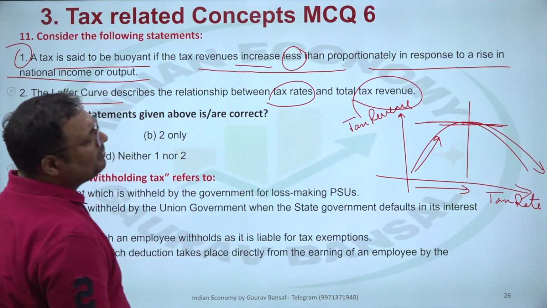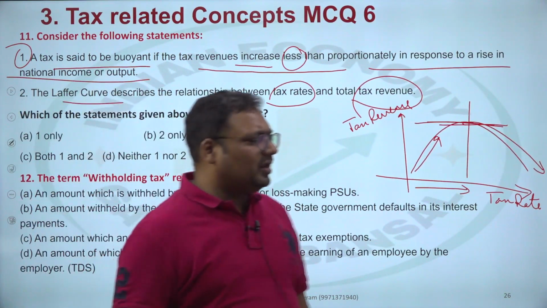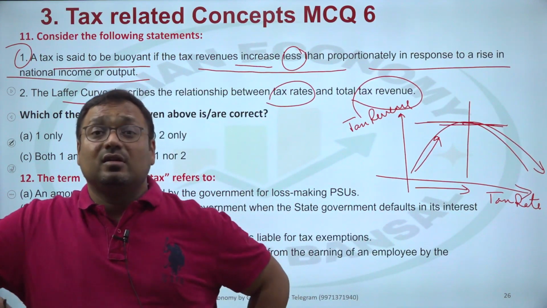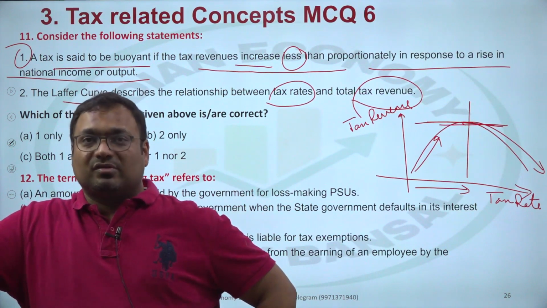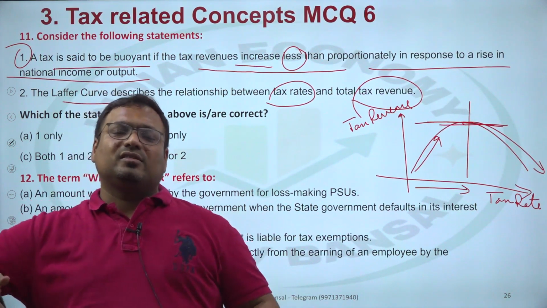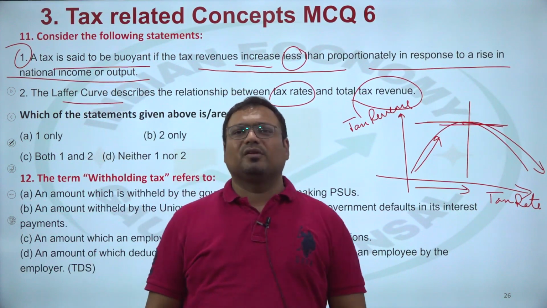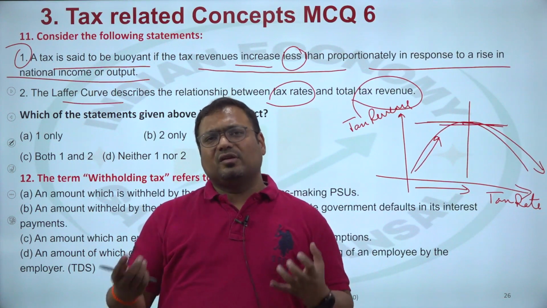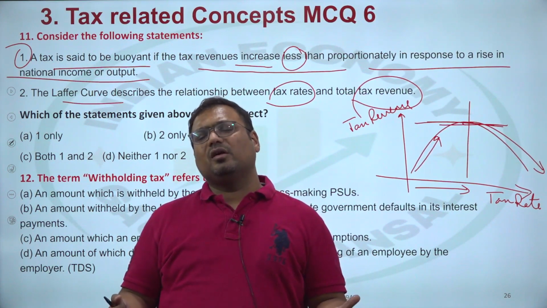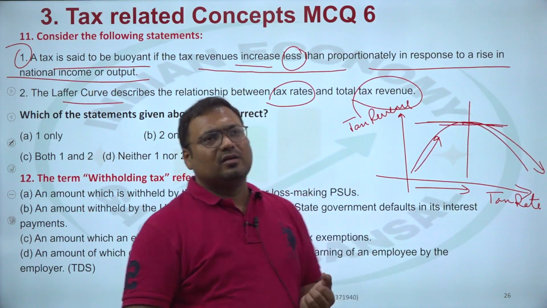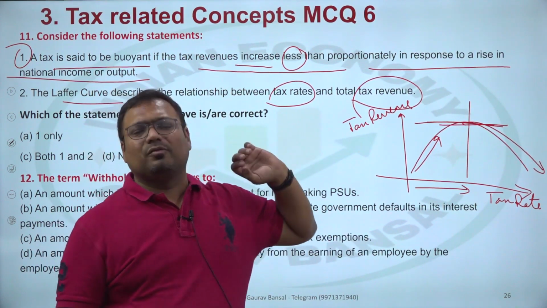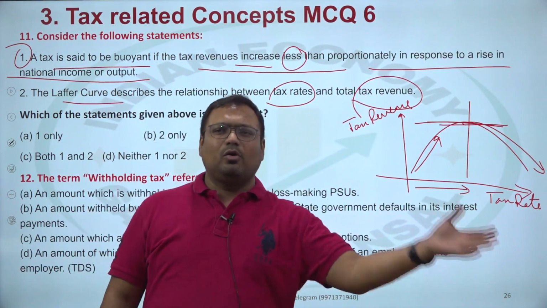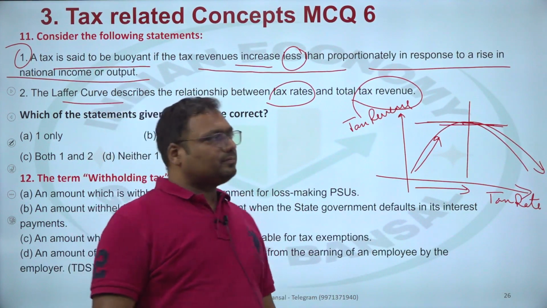So this happens when tax rates are unreasonably high. For example, in India, tax rates were very, very high during the 1970s and 80s, sometimes exceeding even 80-90% in the higher slabs. So when tax rates are so high, what will happen? People will become dishonest. In the 70s and 80s, a lot of people became dishonest. Corruption, tax evasion became institutionalized in India because we made the system unreasonable for an honest person. If you make conditions unlivable for an honest person, even a lot of honest people will turn dishonest.